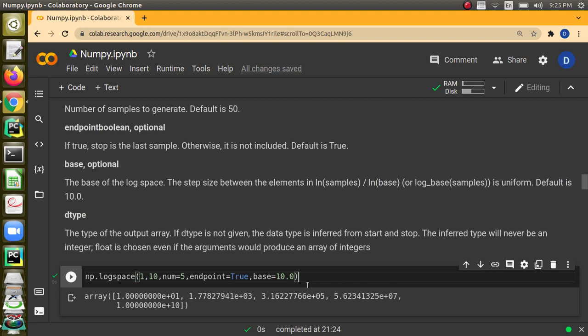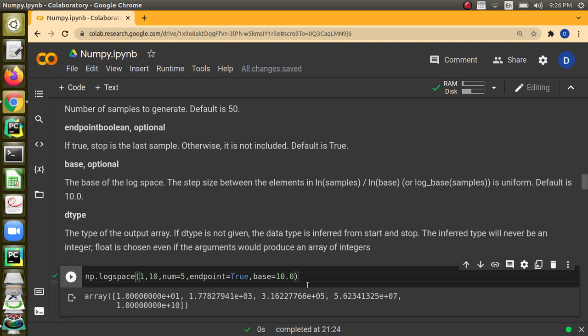So here we are generating elements in the log space. We are telling it to generate from 1 to 10 and num equal to 5. So the number of elements should be 5, and endpoint equal to true we have given. So what we have to understand here is, the first element will be base, which is 10.